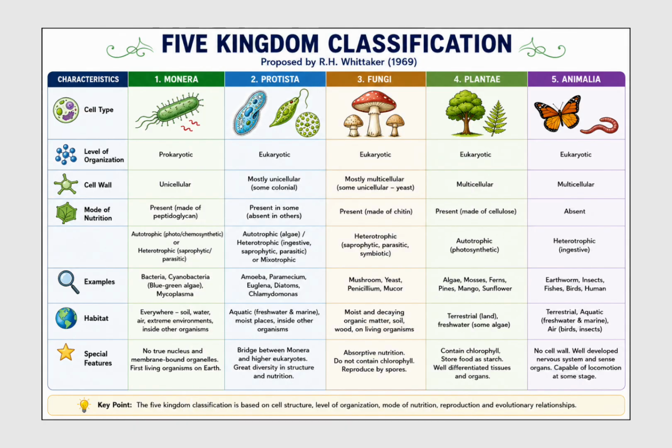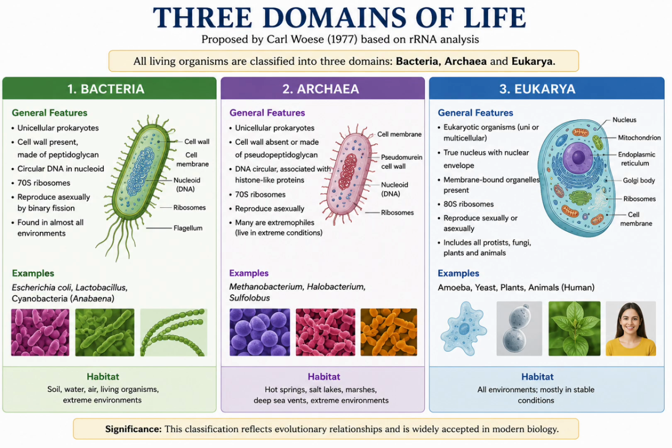So now coming to another important point, and that is the three domains of life. See, after the five kingdom classification, scientists discovered that archaea are genetically very different from bacteria, even though both are prokaryotes. Therefore, scientist Carl Woese proposed the three domain system in 1990.